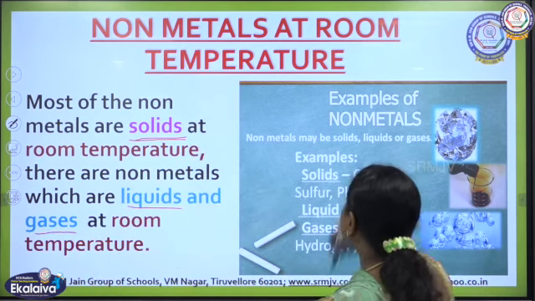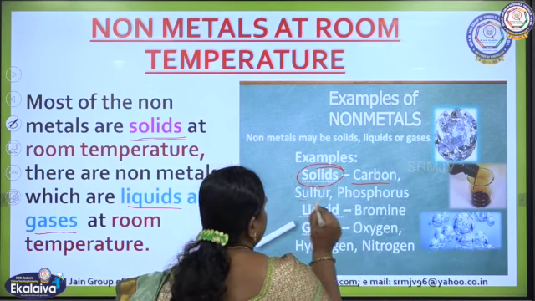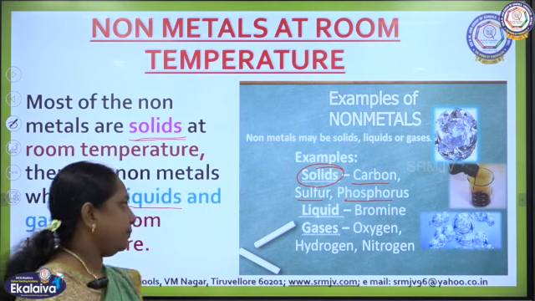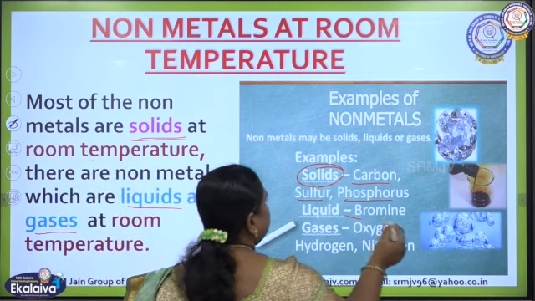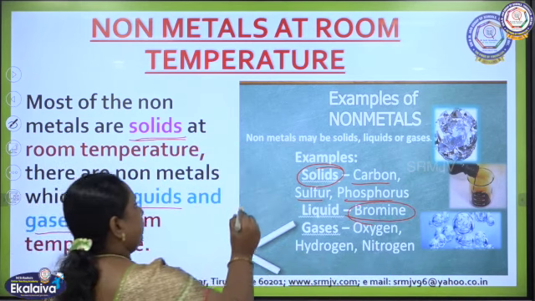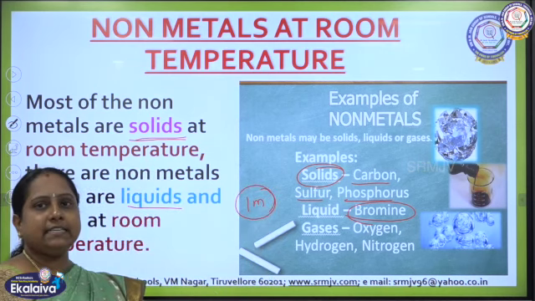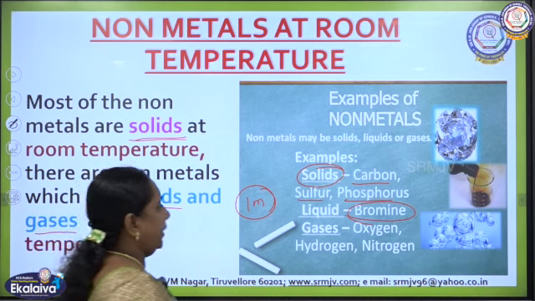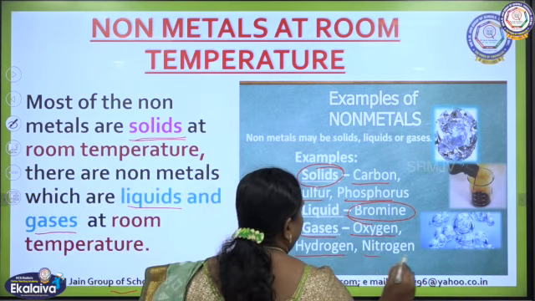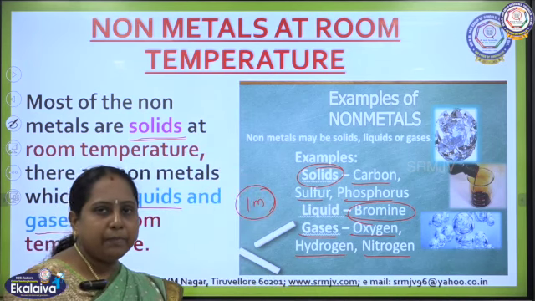Okay. See, examples we have here: solids, carbon, sulfur, phosphorus, they exist in solid state, and liquid, only bromine is existing in liquid. So, this will be asked in 1 mark, children, make a note of it. A non-metal which can exist in liquid state, you can write the answer as bromine, and in gaseous state we have oxygen, hydrogen and nitrogen. Okay, are you clear with the examples now?